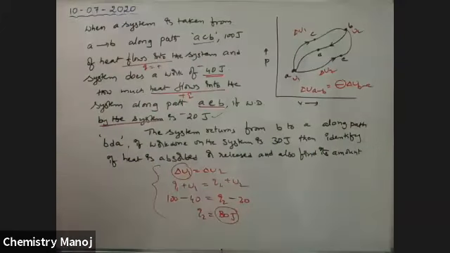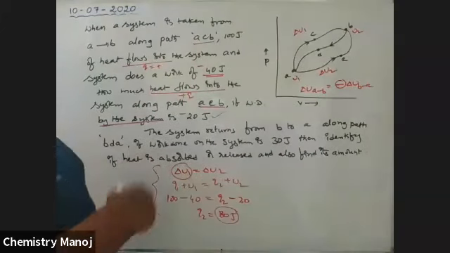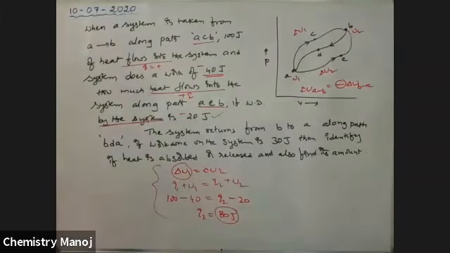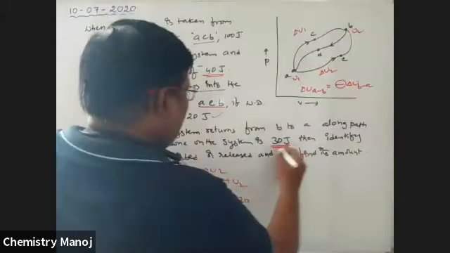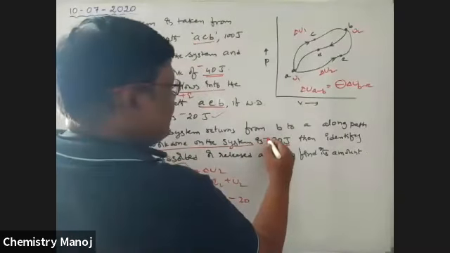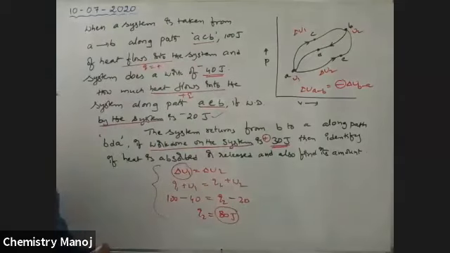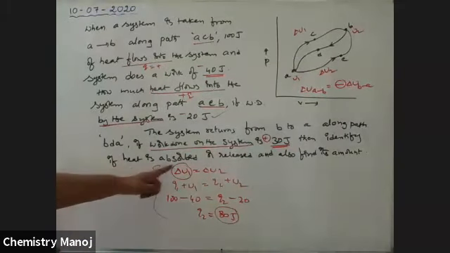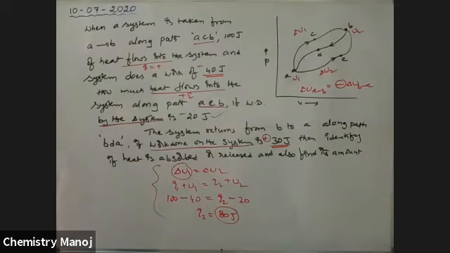Forward direction positive, reverse direction negative. Work done on the system is 30 joules, then identify whether heat is absorbed or released.